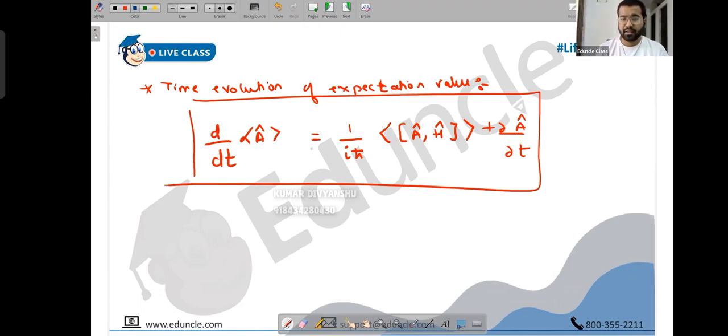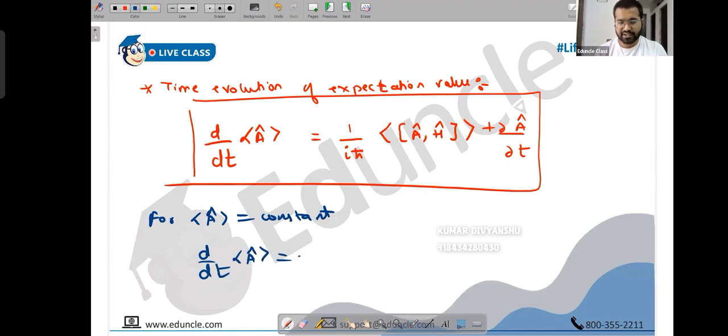Now, let's understand the conditions. Especially for exam, whatever problems you have, the expectation value will remain constant. So what are the conditions in which it remains constant? For the expectation value to remain constant, what is the derivative of a constant? 0, right? So d by dt of the average of A cap should be 0. Under what condition will this become 0? RHS should be 0, correct?